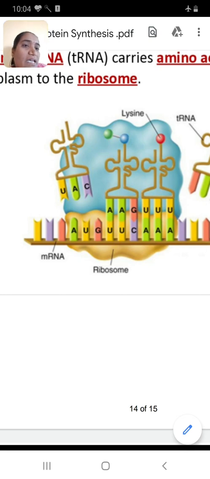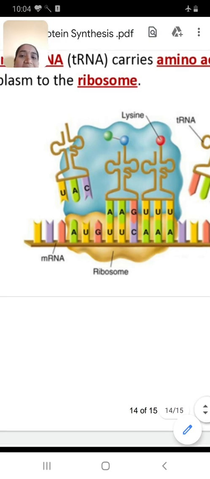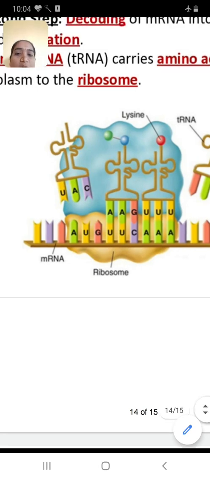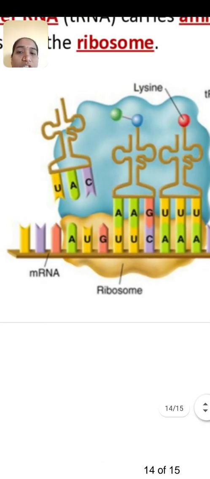Here the amino acid gets activated and is attached to the tRNA molecule. Then the mRNA molecule shows AUG as the starting codon. In the diagram you have seen AUG, which is the initiation codon.